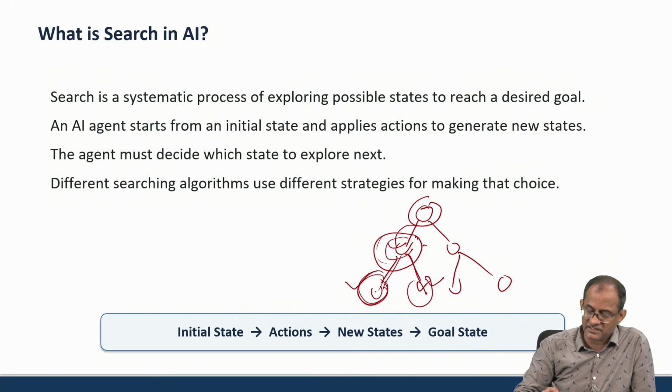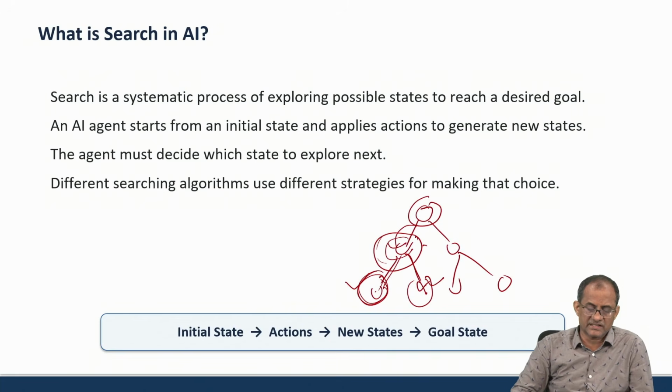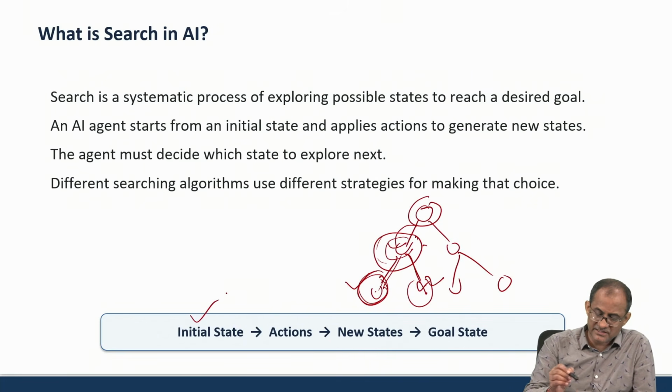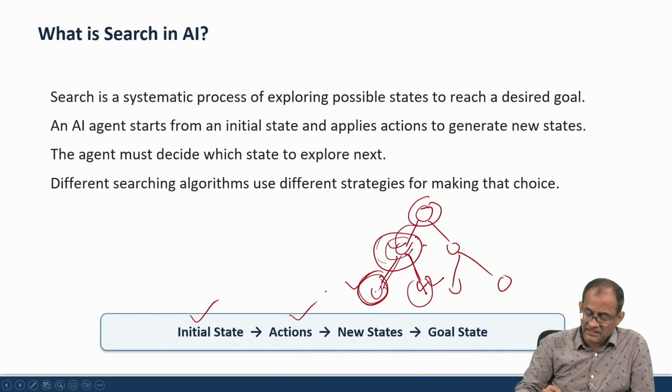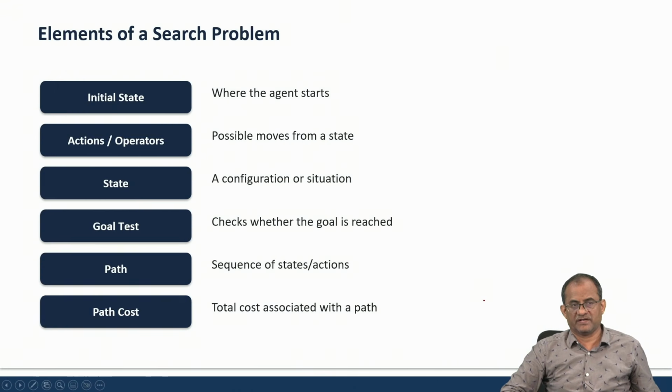Suppose it is moving here, the current state will be changed here. So it is applying different searching algorithms for making the choice or taking the decisions. So the flow, we can say, is like this: it starts from the initial state, actions are there, then it generates new states, then finally it comes to the goal state and reaches the objective.